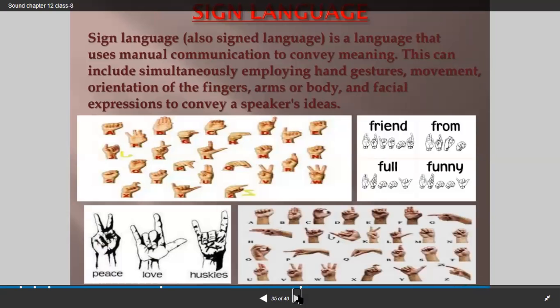Then what is meant by sign language? Sign language uses manual communication to convey meaning. This can include simultaneously employing hand gestures, movement, orientation of the fingers, arms or body, and facial expression to convey a speaker's ideas.